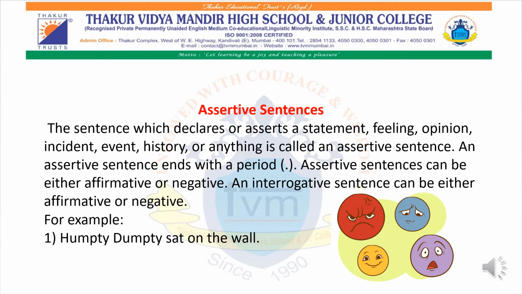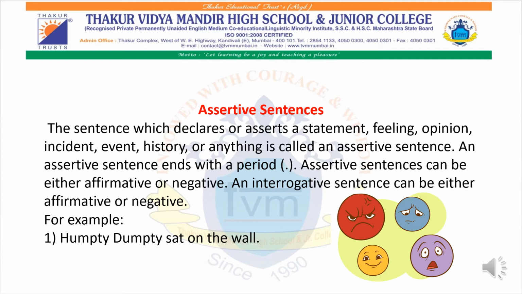As I mentioned earlier, we are going to study assertive sentences also. Assertive sentences are also known as declarative sentences. A sentence which declares or asserts a statement, feeling, opinion, incident, event, history or anything is called an assertive sentence. An assertive sentence ends with a period, that is, a full stop.